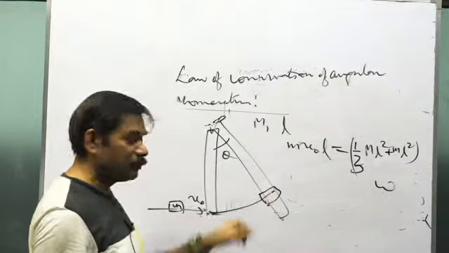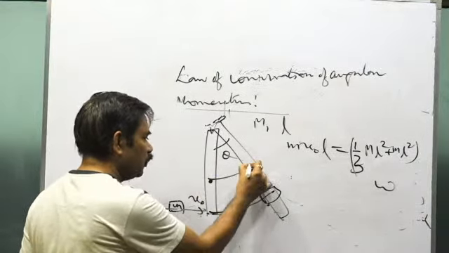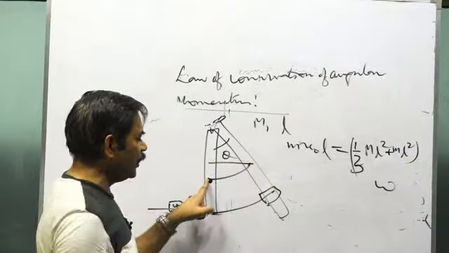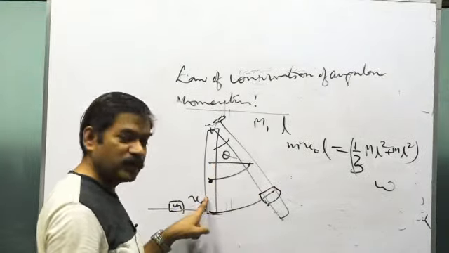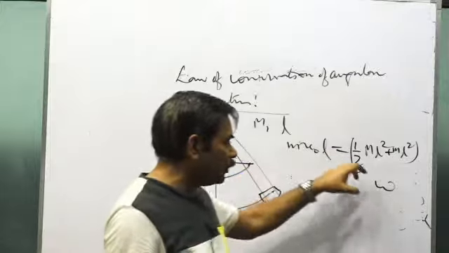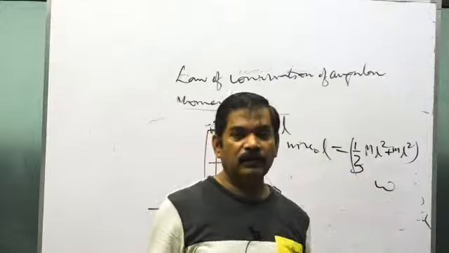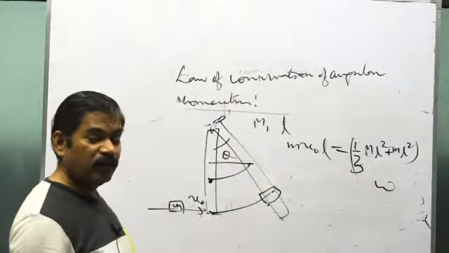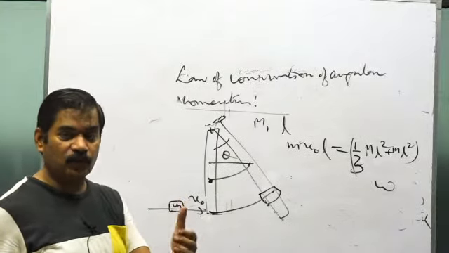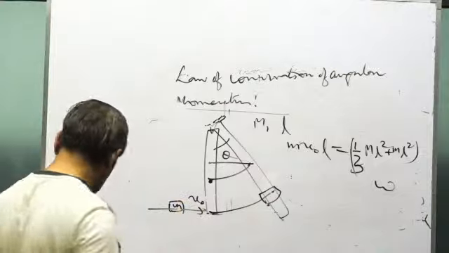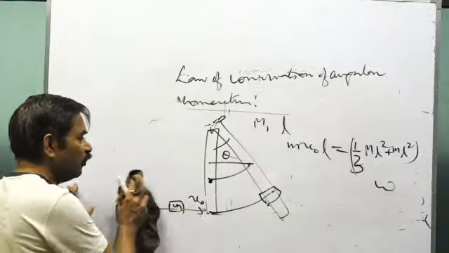Gain of potential energy of the block, gain of potential energy of the rod, as the center of mass of the rod is rising and the position of the block is also rising. So the gain of total potential energy at this extreme position will be equal to the initial kinetic energy of the rod plus block system immediately after the collision has occurred. So through that you can get the value of omega.